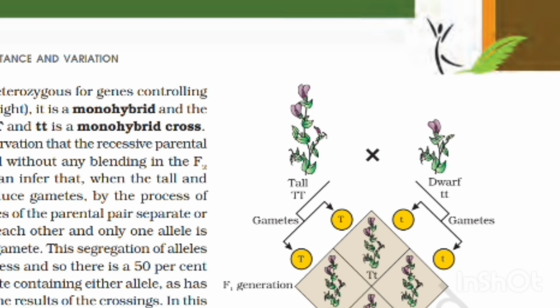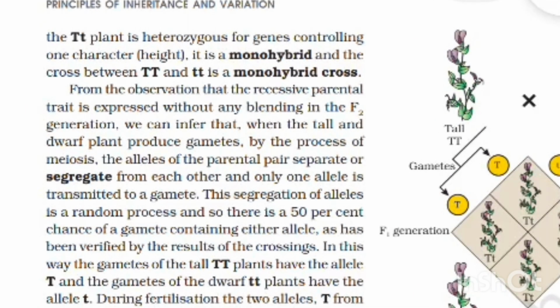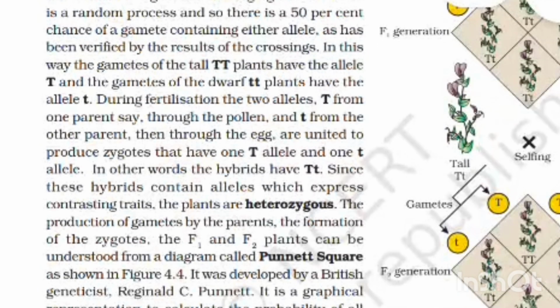Alleles can be similar, as in the case of homozygous capital T and capital T or small t and small t, and dissimilar, as in the case of heterozygous Tt, since the Tt plant is heterozygous for the gene controlling one character, height. It is monohybrid, and a cross between TT and tt is a monohybrid cross.